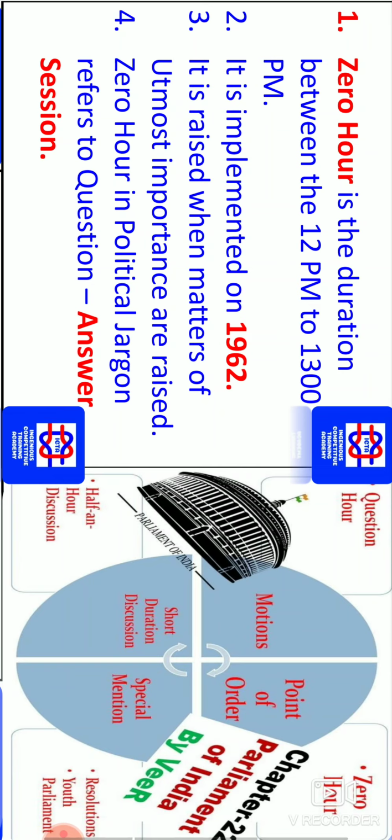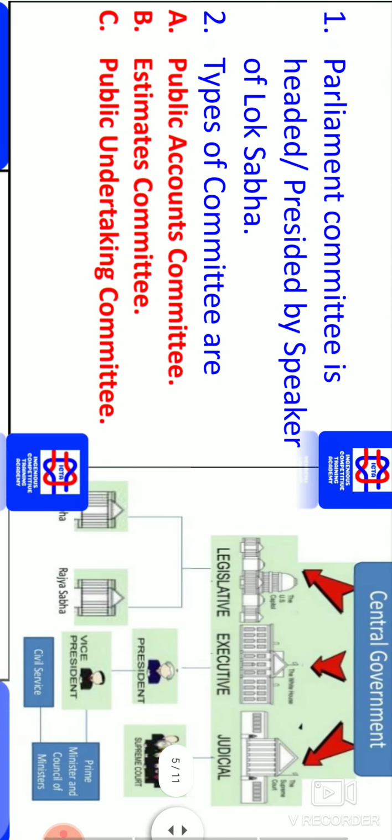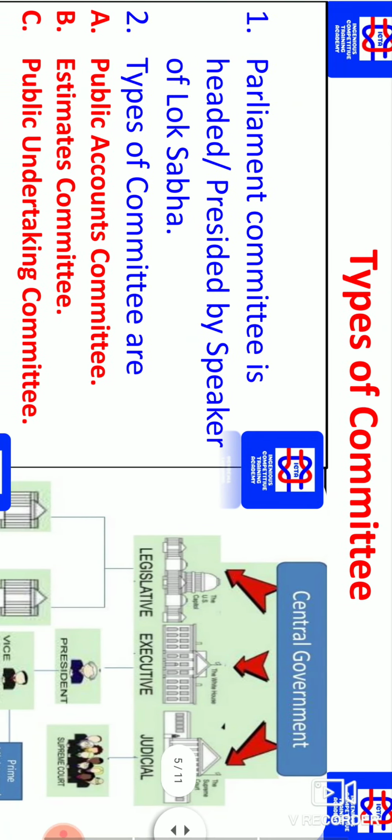During this period, questions of utmost importance, important matters, that type of questions will be raised during this Zero Hour period. So as you can see, Zero Hour in political jargon, answer sessions is the right answer for this. And next we have the types of committees.